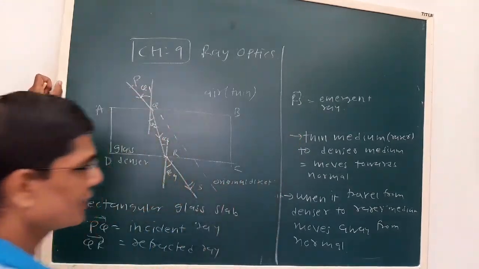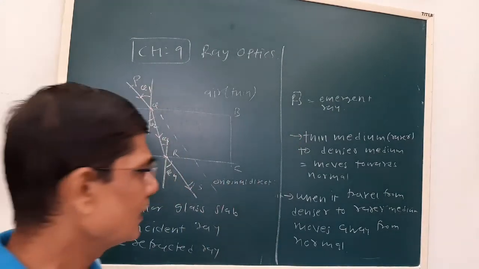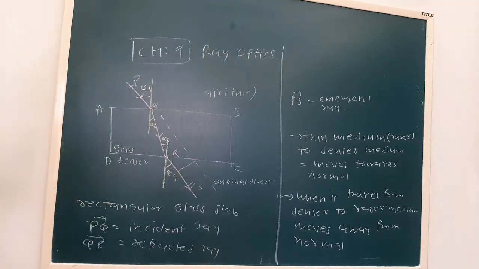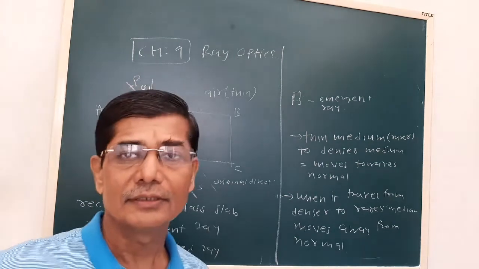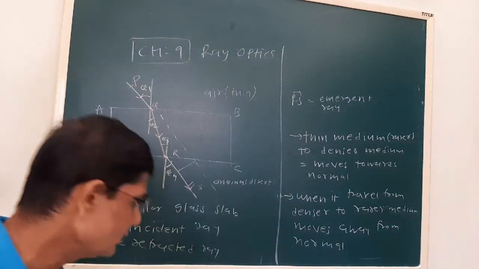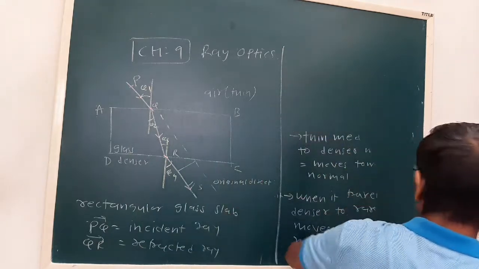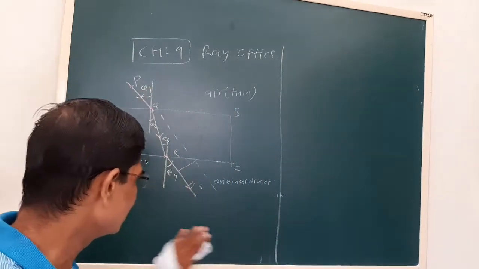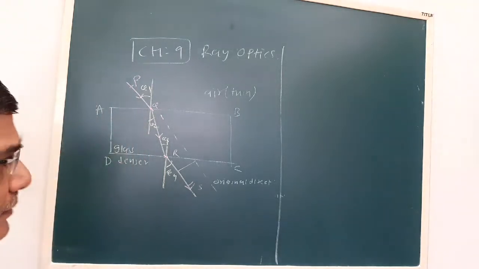These two rays are parallel, and the perpendicular distance between them is called lateral shift. That we'll see later on. So refraction is bending of light in a different medium.